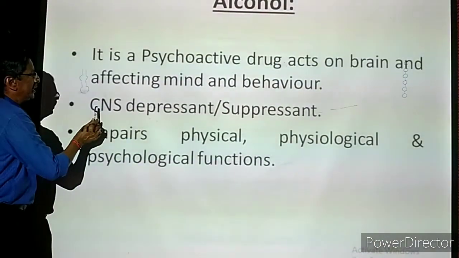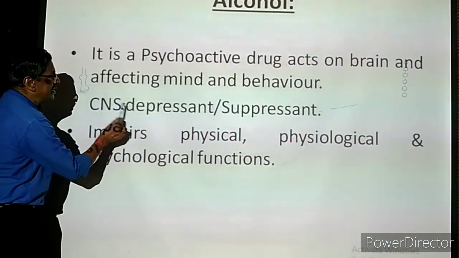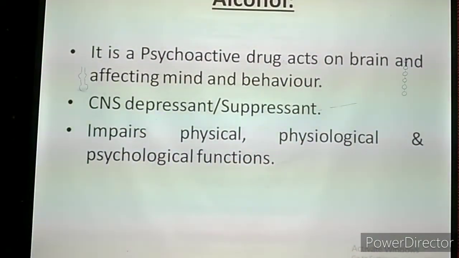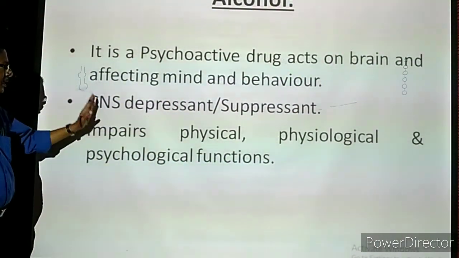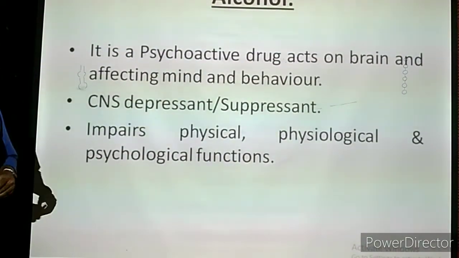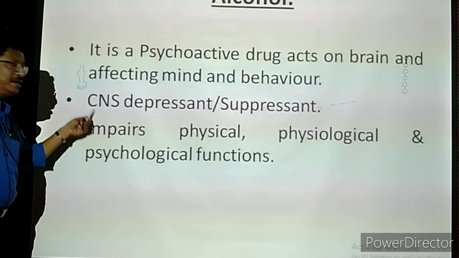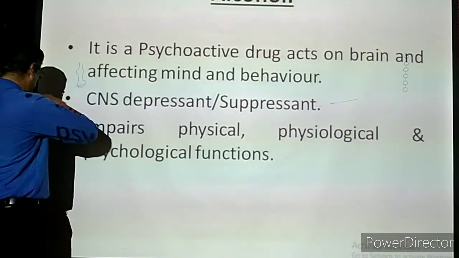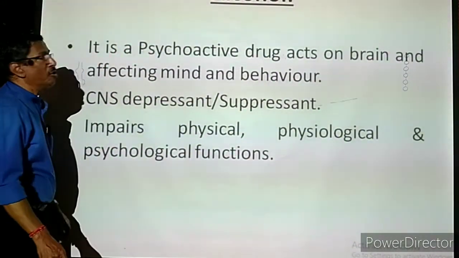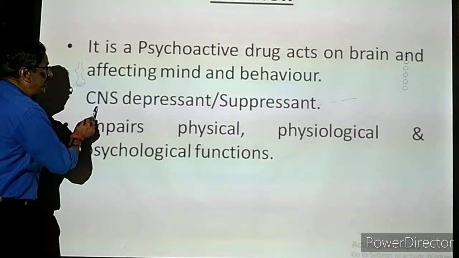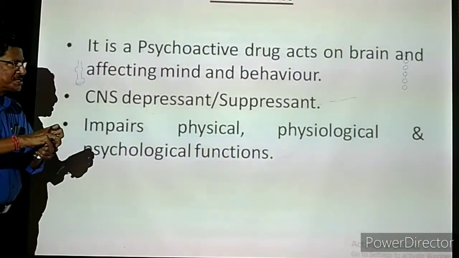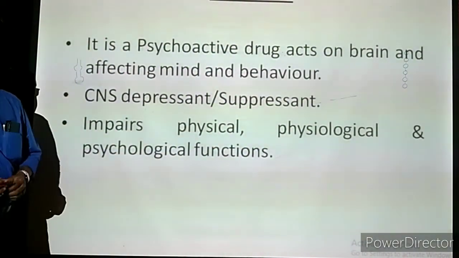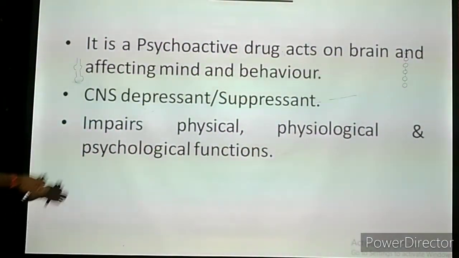Then alcohol is a CNS depressant or suppressant. Any term we can use, depressant or suppressant. What is CNS? Central nervous system. Central nervous system means brain and spinal cord together. So, whenever a person is consuming alcohol, the brain and the spinal cord will be suppressed or depressed. That means they are not made to act normally. Abnormal activities will be there.